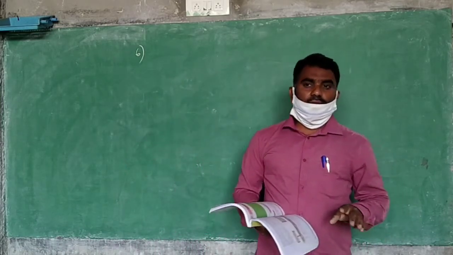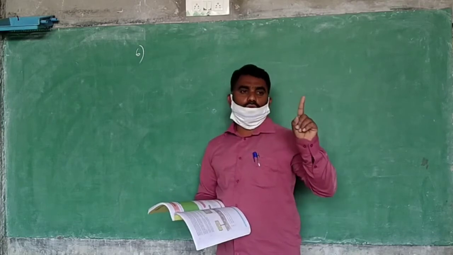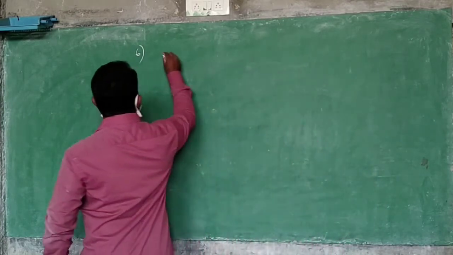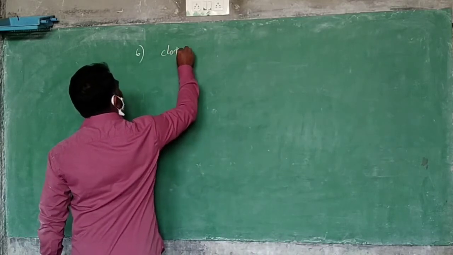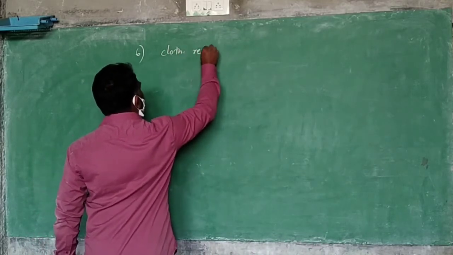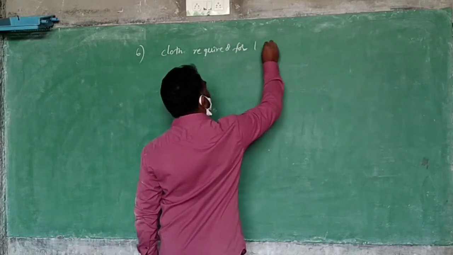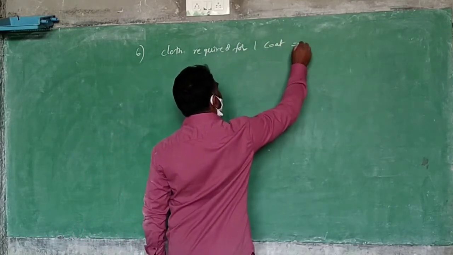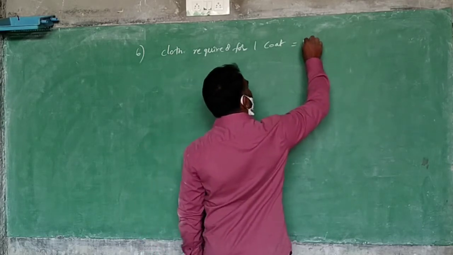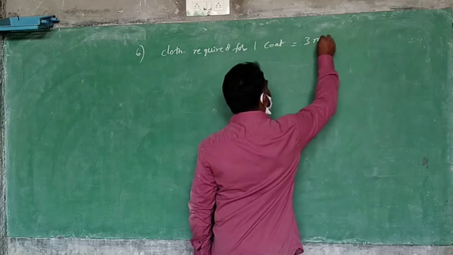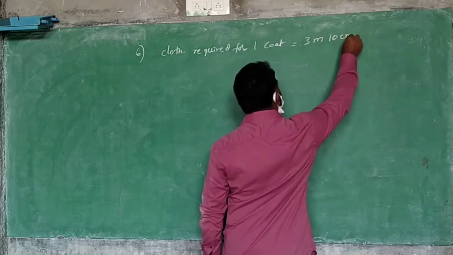We know the cloth required for one coat. Cloth required for one coat. How much? 3 meters 10 centimeters.